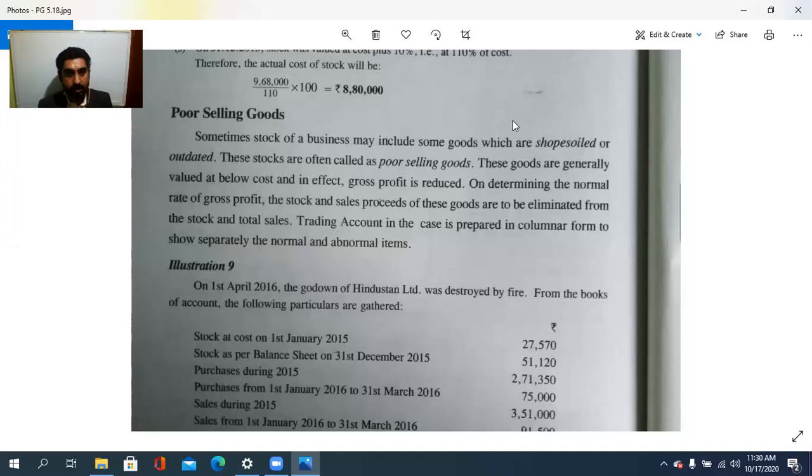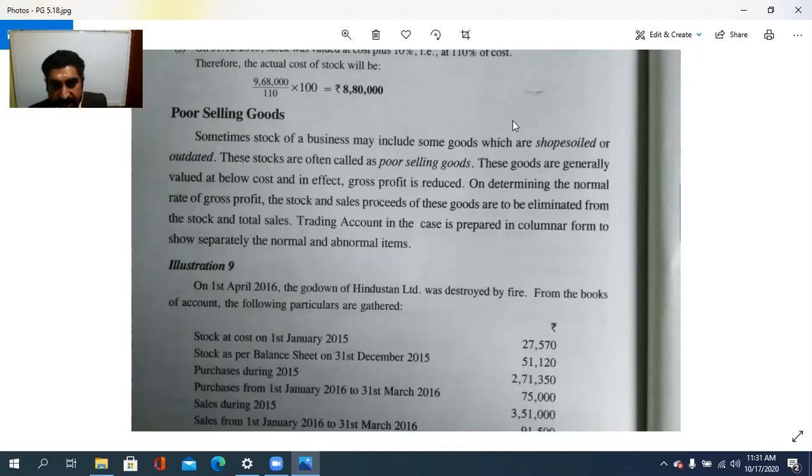Items are poor selling goods. Such goods are often called poor selling goods. These goods are generally valued at below cost, and in effect, gross profit should be reduced. On determining the normal rate of gross profit, the stock and sales proceeds of these goods are to be eliminated from the stock and the total sales also. So, at the time of determining the rate of gross profit, the stock and the sale proceeds of these goods are to be eliminated from the stock and the total sales.